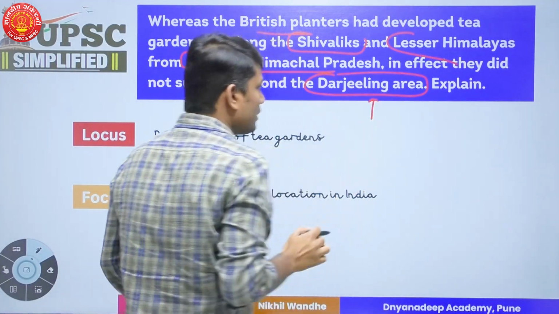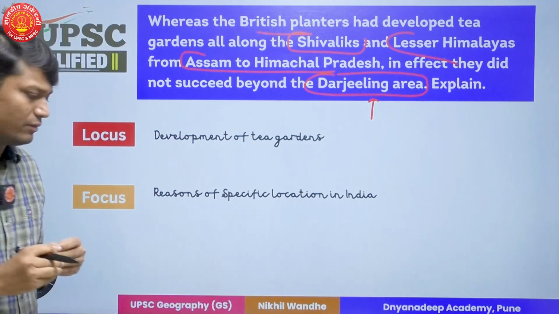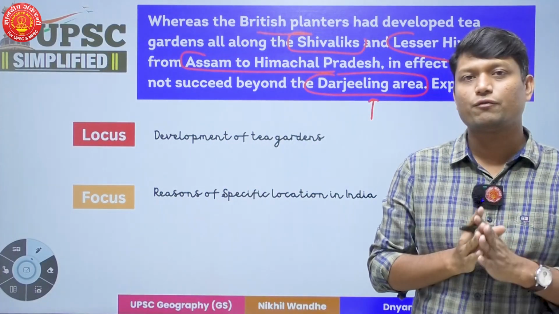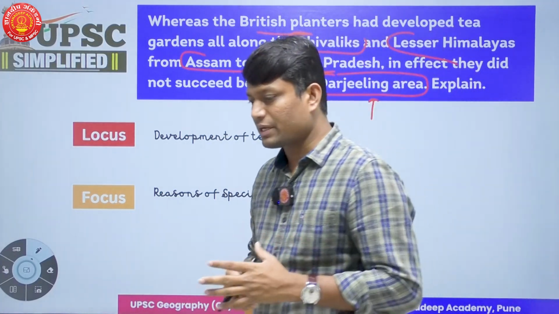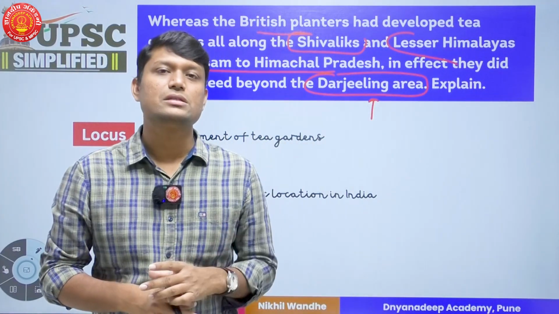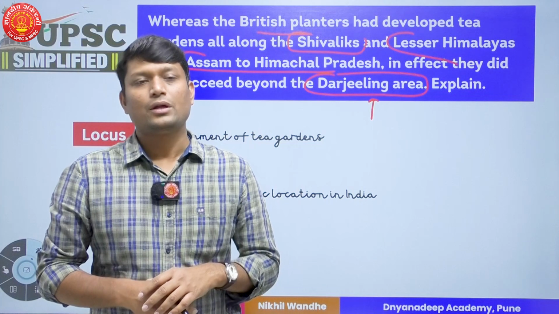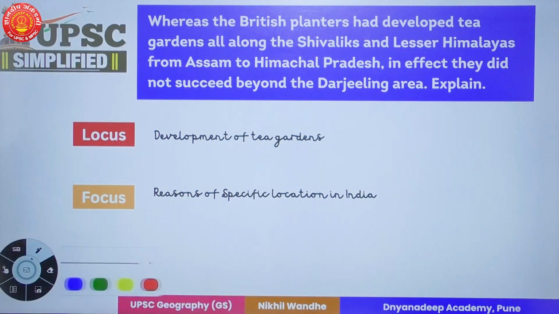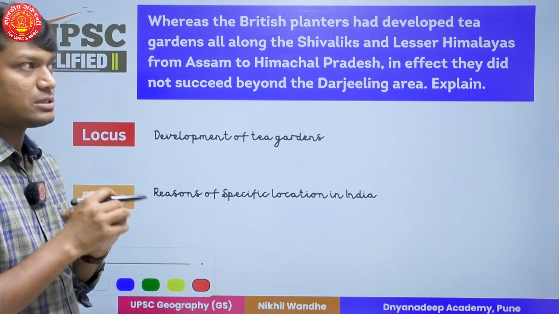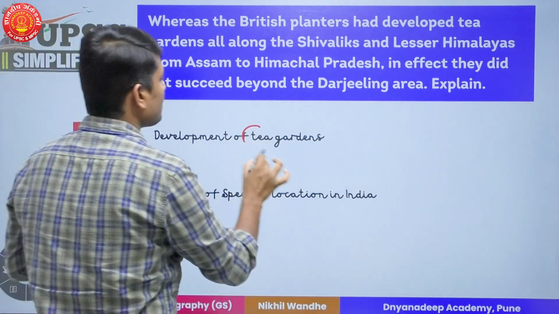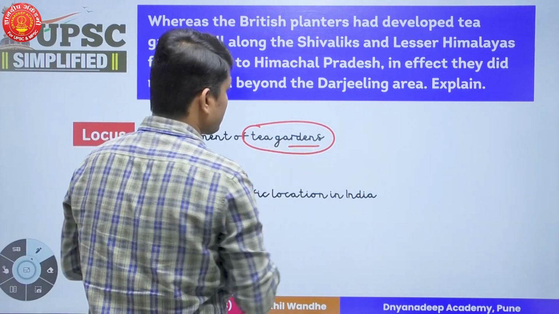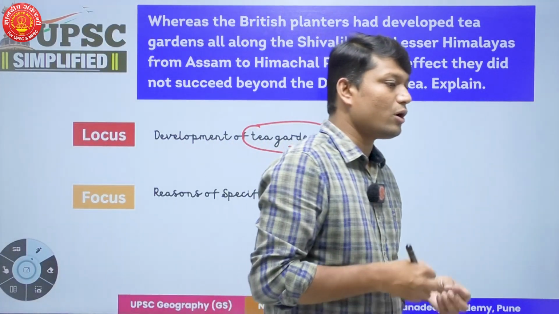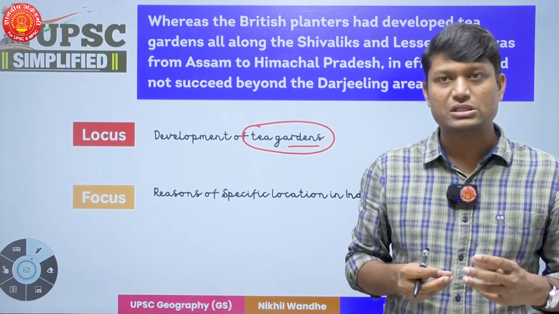Right now, this is a question from economic geography, and particularly, this is economic geography of India, and we have to discuss the development of tea gardens in India. Now, let us find the locus of this particular question. The locus of this question is regarding the development of tea gardens. So we will have to have an idea of how this tea cultivation is done.